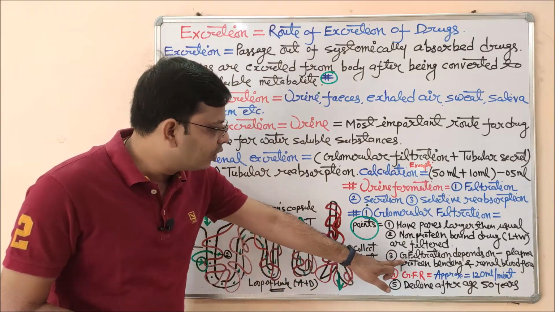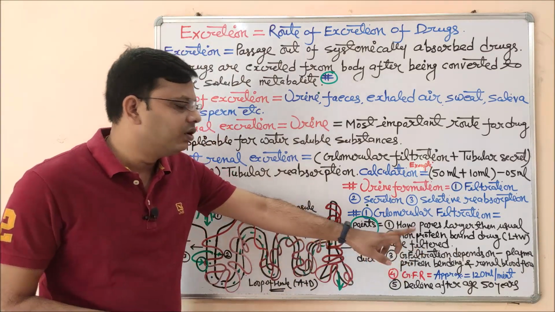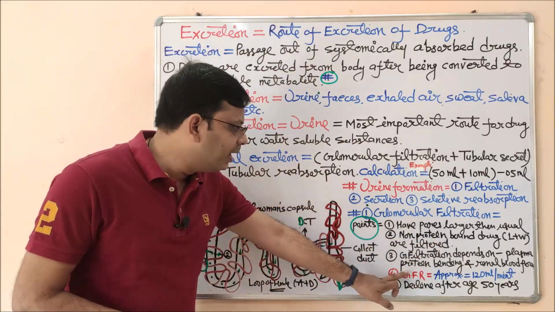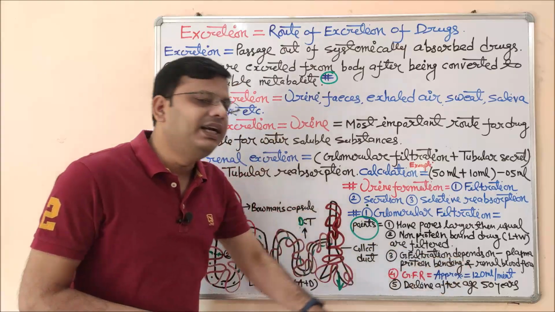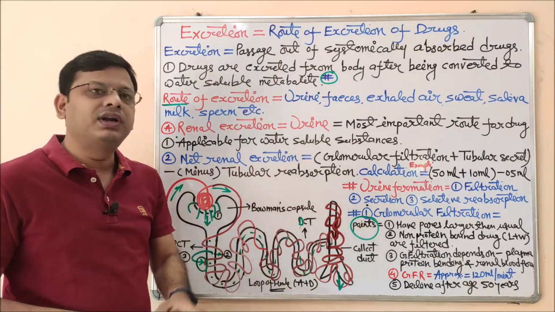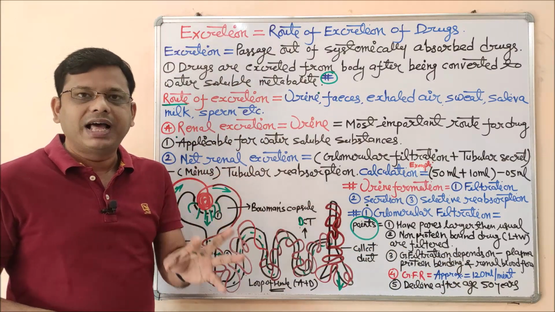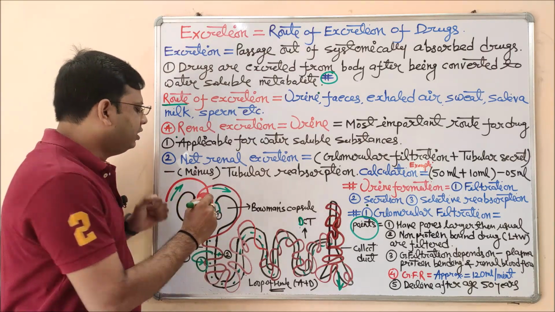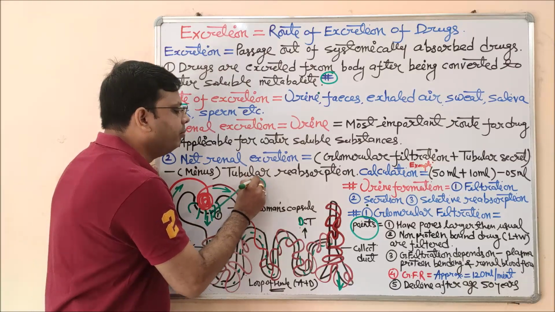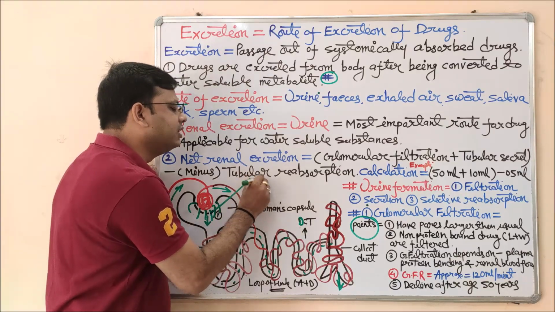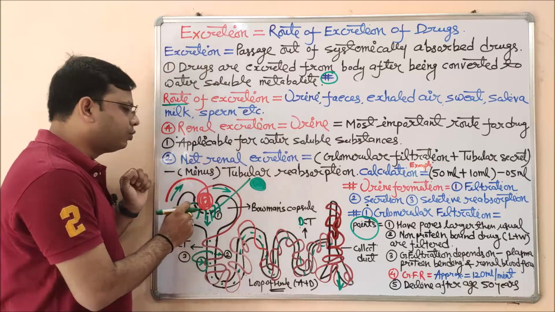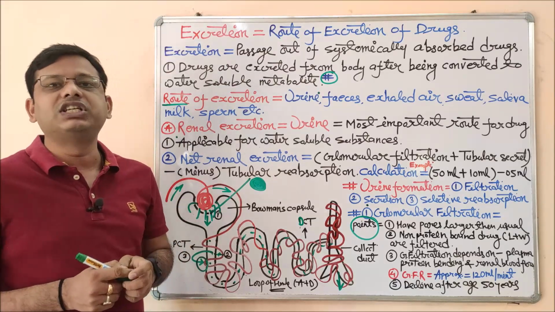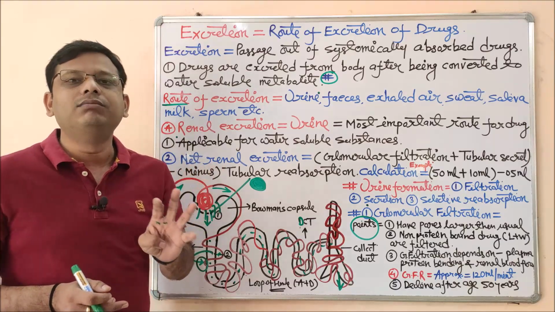Next, glomerular filtration depends on plasma protein binding and the renal blood flow. As I indicated, if the drug has plasma protein binding, it will act as a macromolecule. A drug which is plasma protein bound will behave like a macromolecule. The size is larger, so it cannot be filtered through the usual pores. That is an important parameter. And the second parameter which governs the filtration process is renal blood flow.